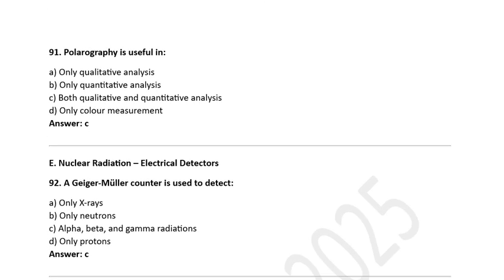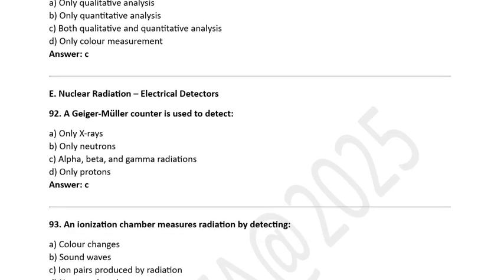Polarography is useful in A. Only qualitative analysis. B. Only quantitative analysis. C. Both qualitative and quantitative analysis. D. Only color measurements. Option C is the right answer. Both qualitative and quantitative analysis.